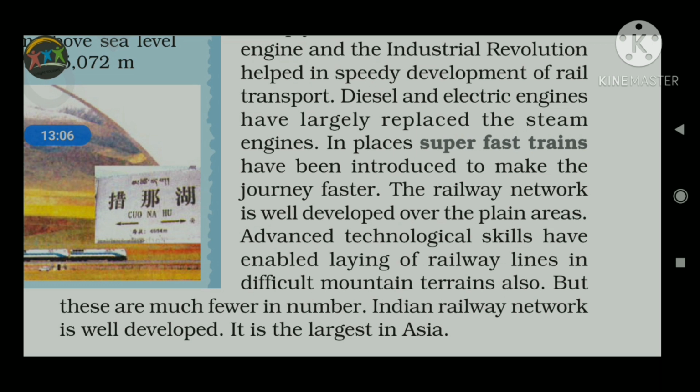And narrow gauge: the distance between the rails, in this case, is 0.762 meter to 0.610 meter. This is referred to as the narrow gauge railway. Narrow gauge railway is mainly found in the Himalayan region, very popularly known as the toy train. We can see the toy train particularly in Darjeeling and Kalka, such type of railway system.